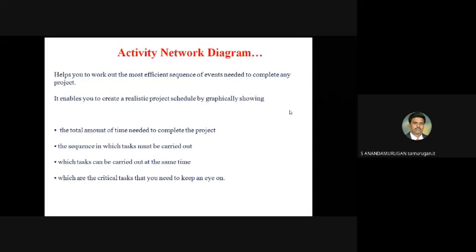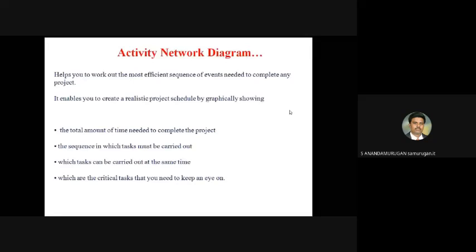Suppose, for example, 5 tasks are involved in the particular process. Which task is very, very important? That also we have to mention. You see the example in the same example, constructing a house: the engineer normally visits the site once or twice weekly, but during the concrete time, he will be available from morning to evening because the concrete is very, very important. They have to watch everything. That is the function of the activity network diagram.